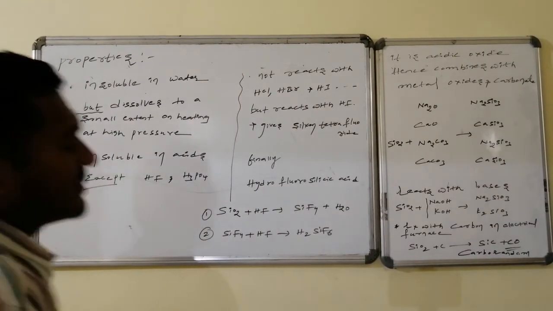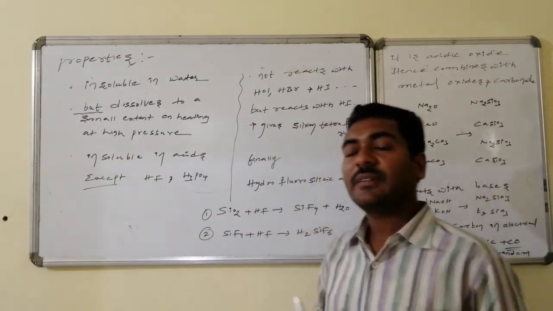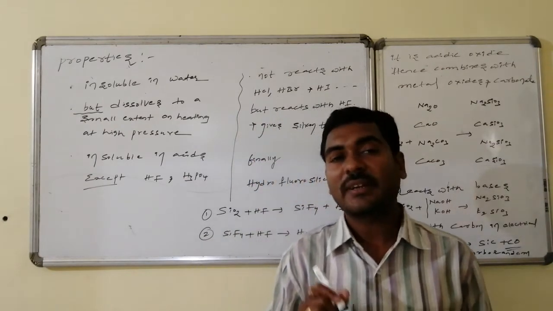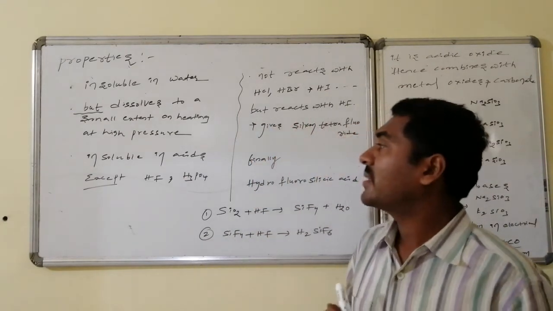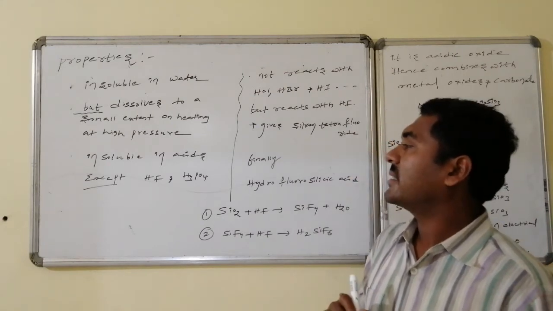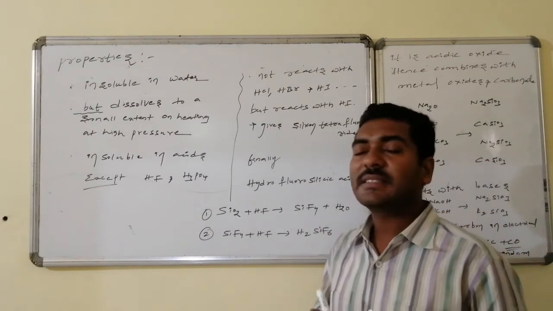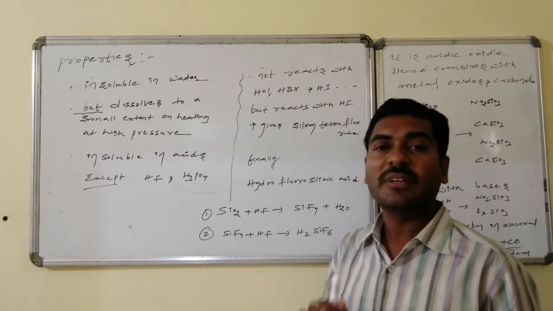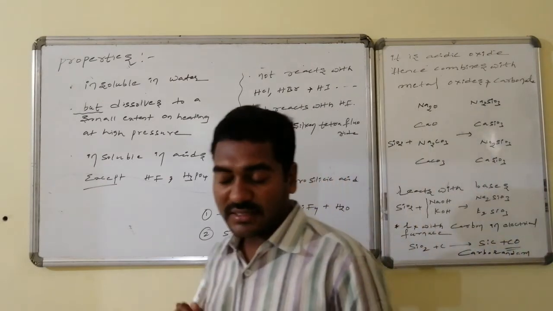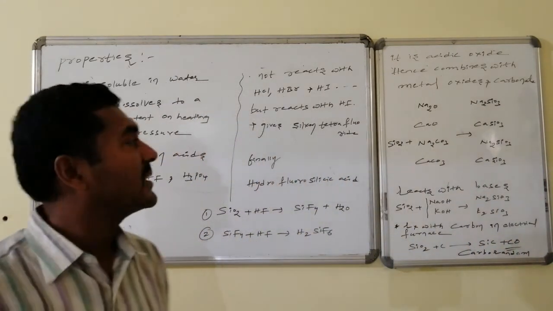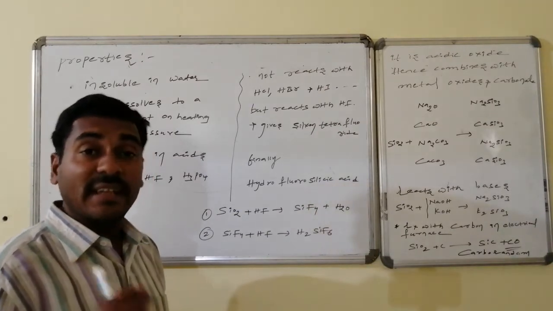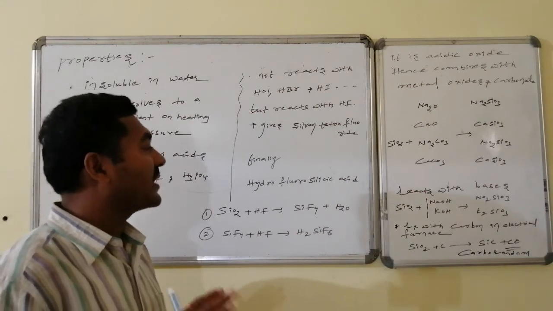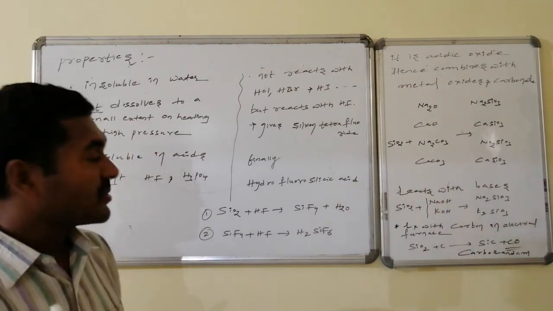Properties of silicon dioxide: it is insoluble in water, but at high temperature and high pressure, to a certain extent it is soluble in water. It is also insoluble in acids, except hydrogen fluoride and H3PO4, in which solubility is present. It does not react with acids like HCl, HBr and HI, but reacts with HF. As a result, it gives silicon tetrafluoride first, and finally that is converted to hydrofluorosilicic acid.